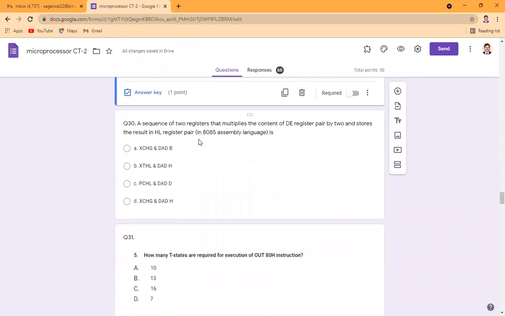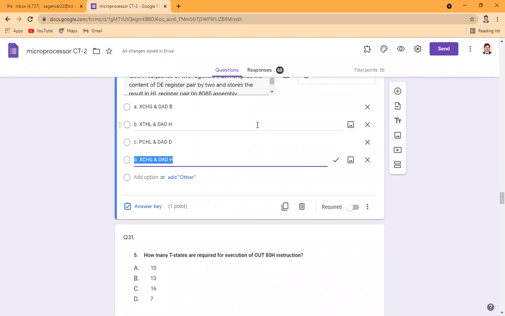A sequence of instructions that multiplies the content of the D pair by 2 and stores the result in the HL pair register is what? We want to multiply the content of the D pair register by 2, or we can do this by adding the content of the register twice.